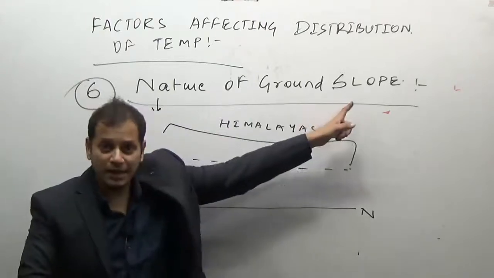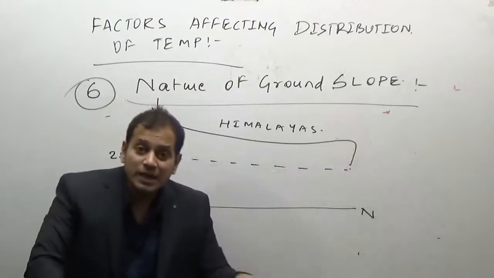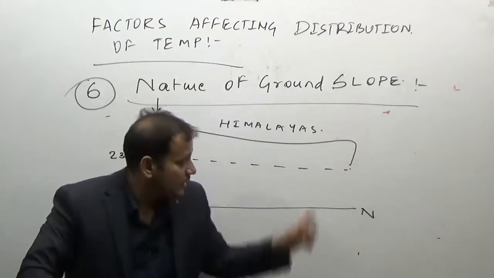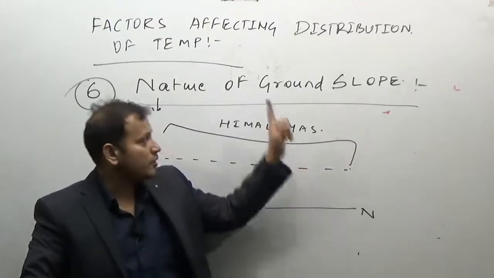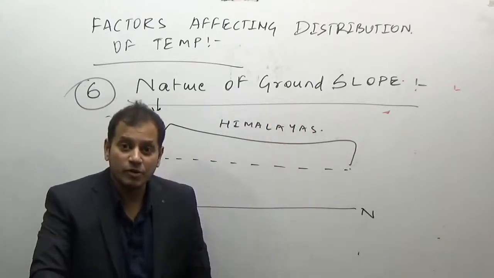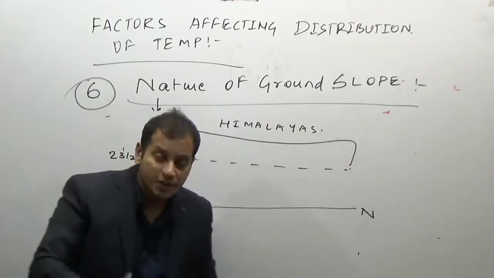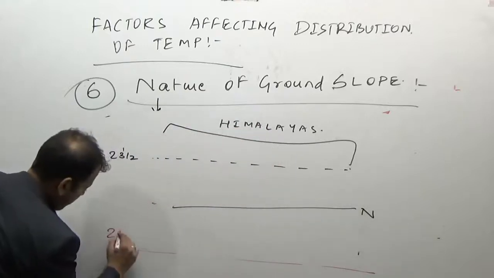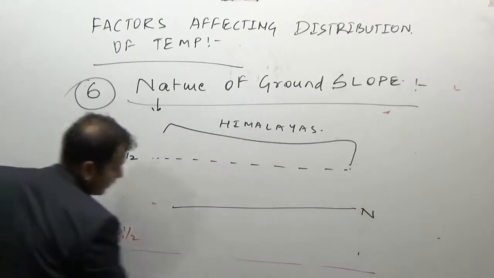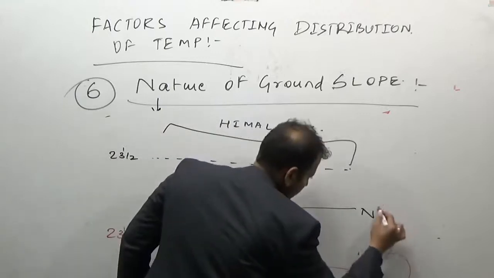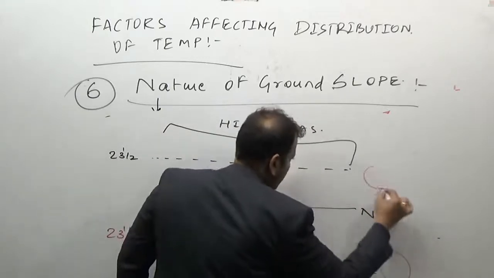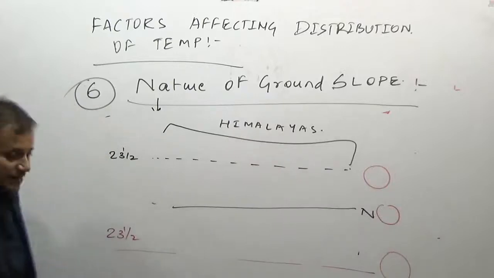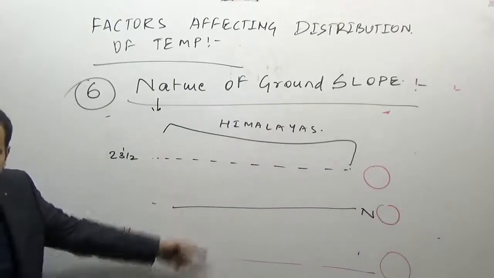It comes in the kind of a ground slope. That is, which part is getting more amount of insolation? Is this part getting more amount of insolation? Yeah, this part is getting more amount of insolation. What have we studied? The sun goes from maximum from Tropic of Capricorn to the Equator and then to the Tropic of Cancer. That is, in these three regions there is a movement of the sun.